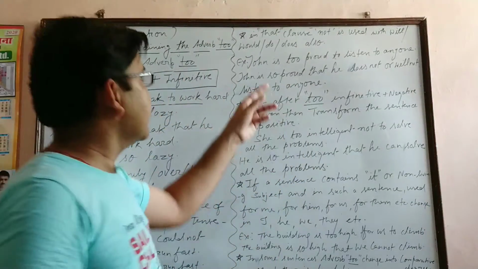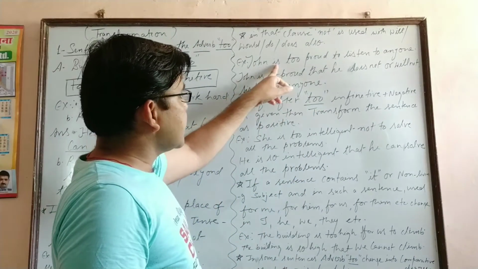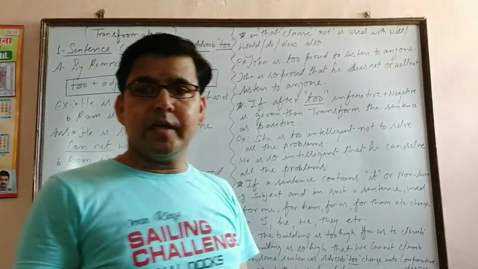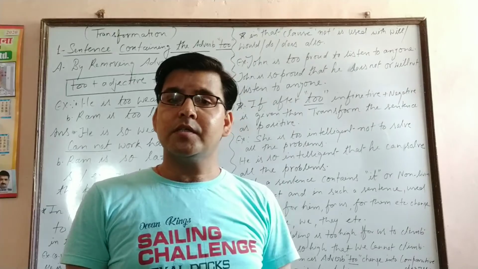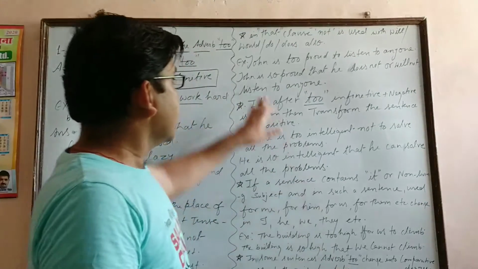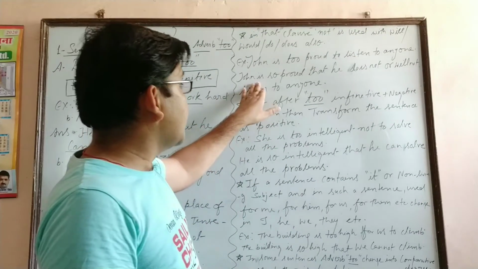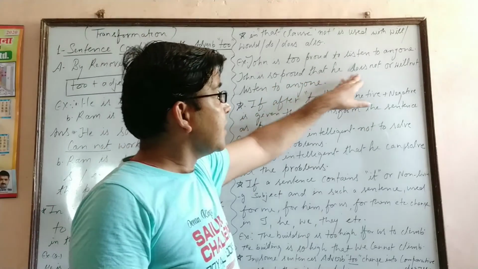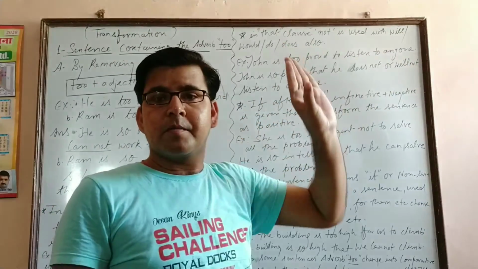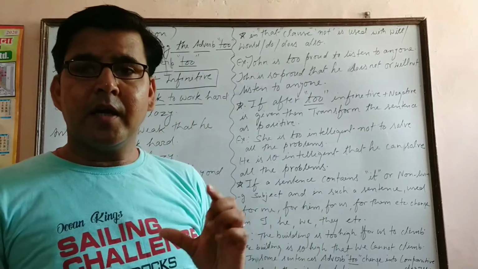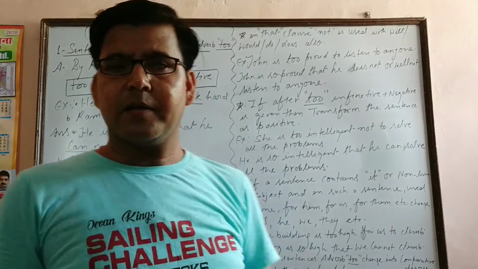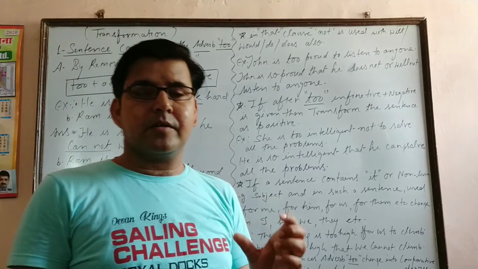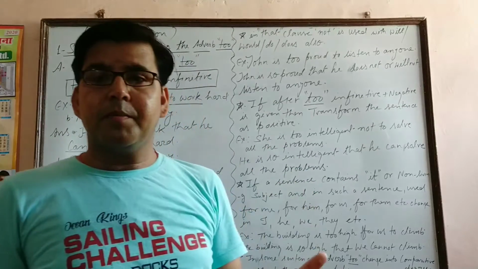Look at the example. John is too proud to listen to anyone. So the answer will be: John is so proud that he does not or will not. In such a sentence, we can use does not or will not. Why? See, it belongs to the nature of the subject. John is a proud person, okay?